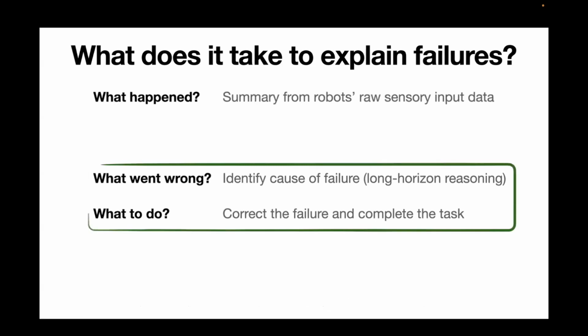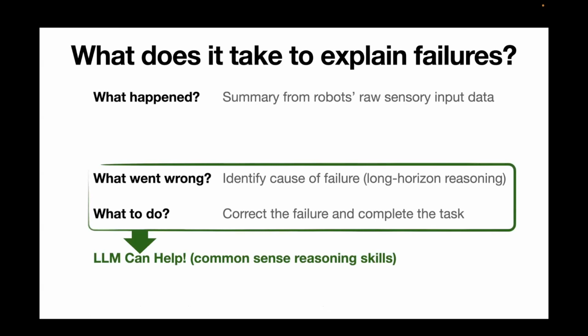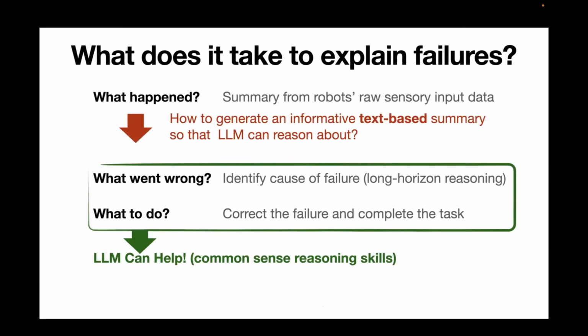And among these three capabilities, the LLM can immediately help us on the latter two by leveraging its impressive common sense and reasoning skills. And I think the key remaining challenge is still about how to generate an informative text-based summary from the raw sensor inputs of the robot, so that a large language model is able to directly reason about it. So that's also what I'm going to focus on talking about today, which is the first step.